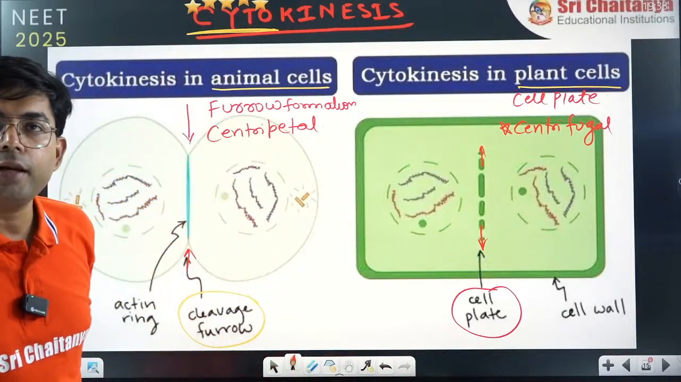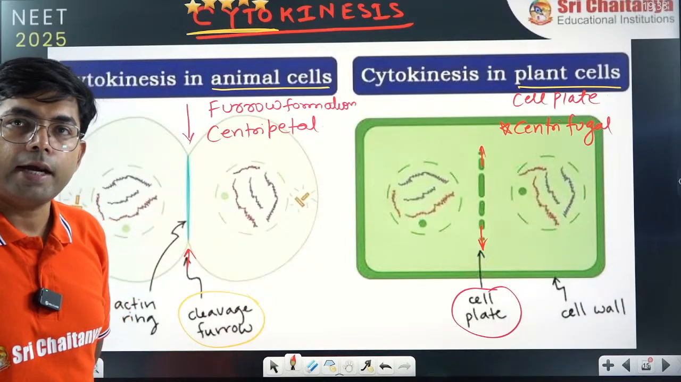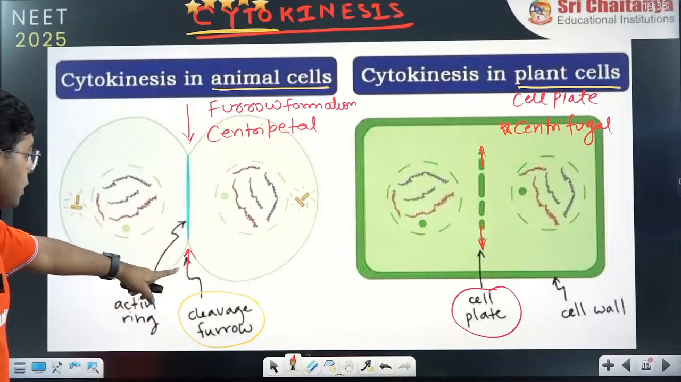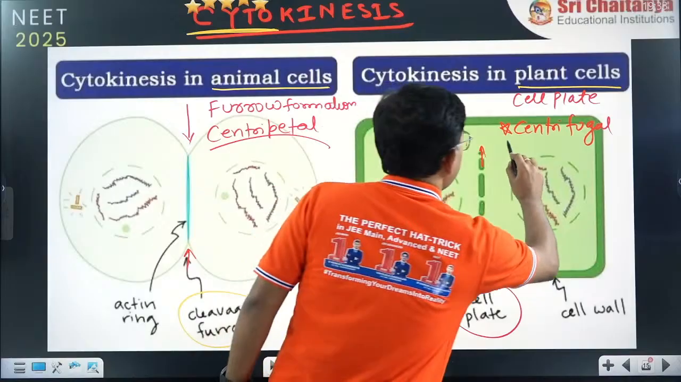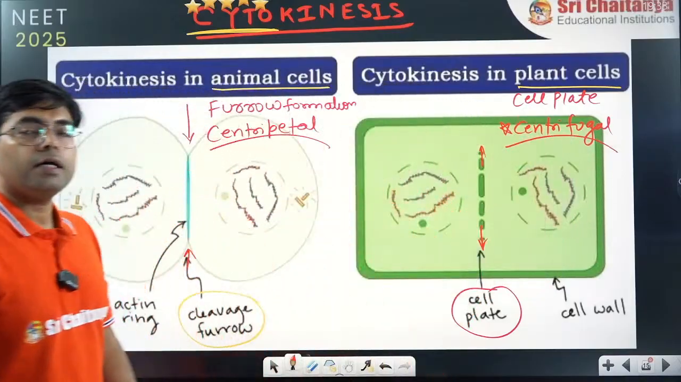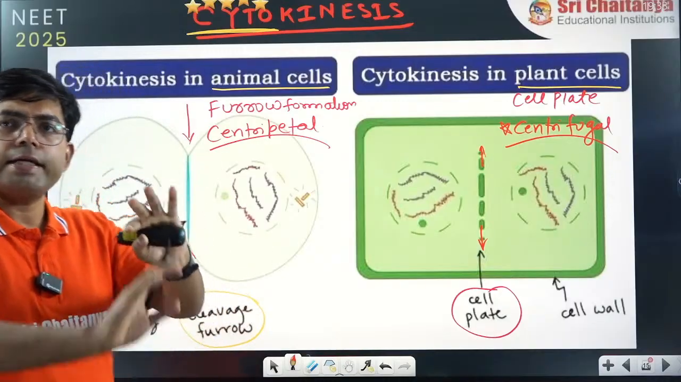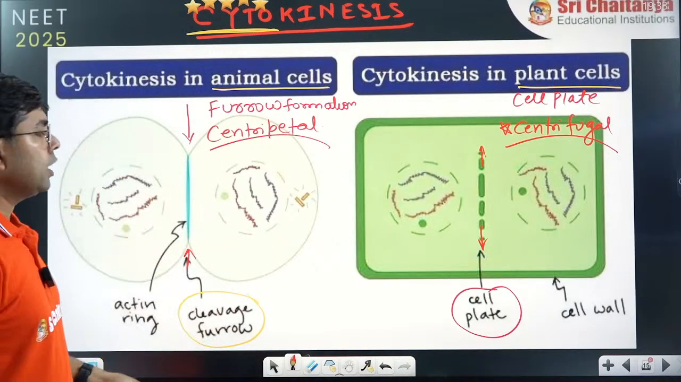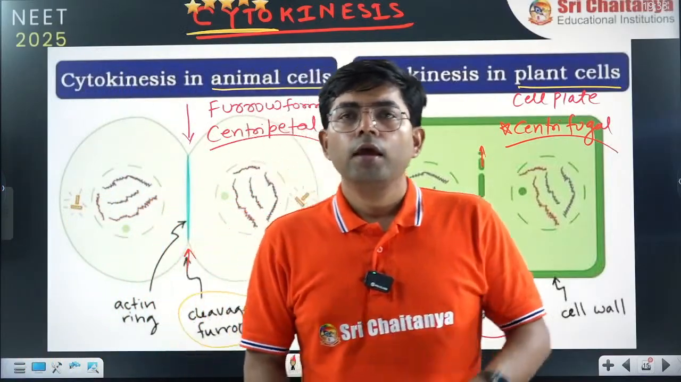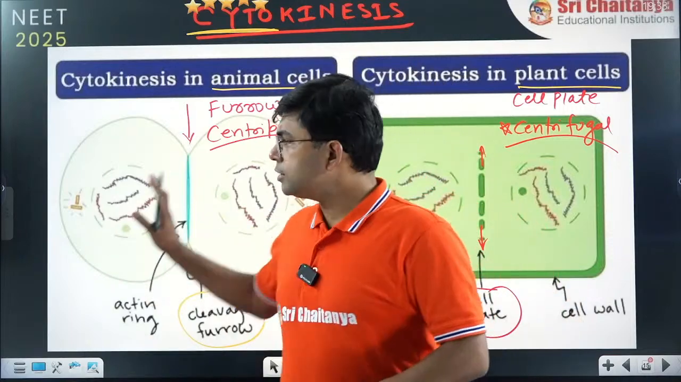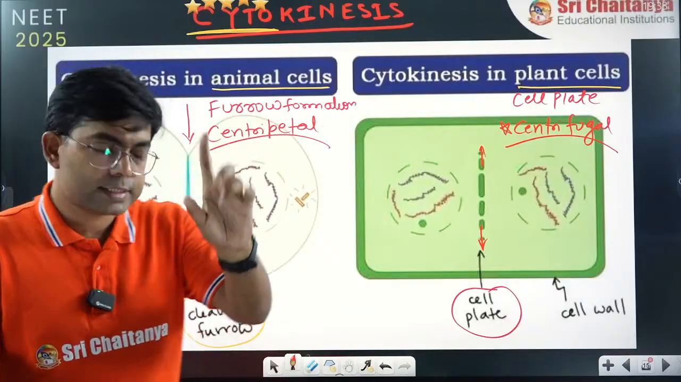Furrow formation in animal cell, cell plate formation in plant cell, right? And here the furrow formation will be in centripetal direction, and here it will be in the centrifugal direction. Is this point clear to all? So that is it about cytokinesis. So overall we have understood this entire stage. Now this is mitosis. So here the number of chromosomes will remain the same.